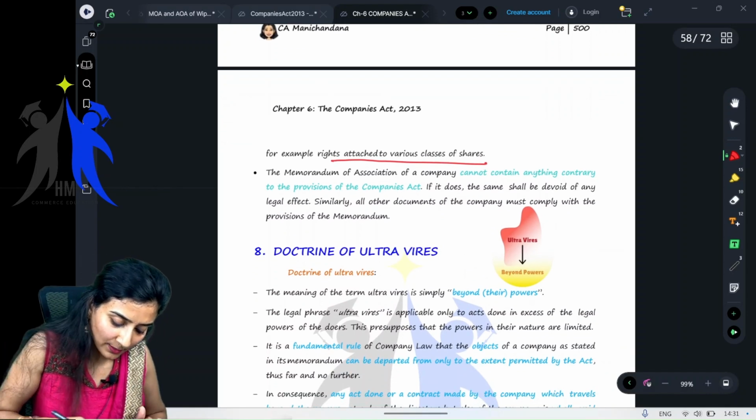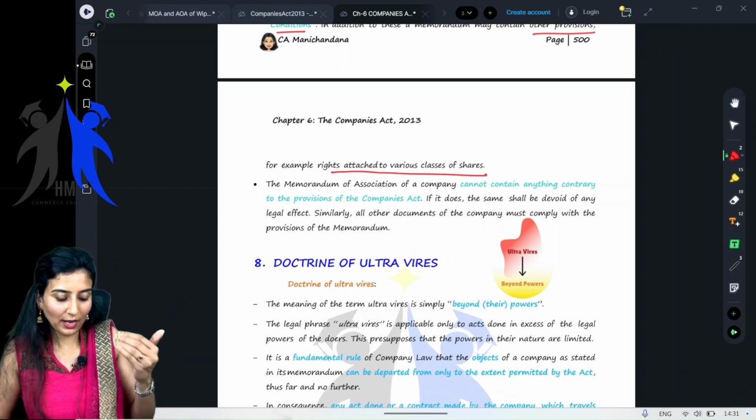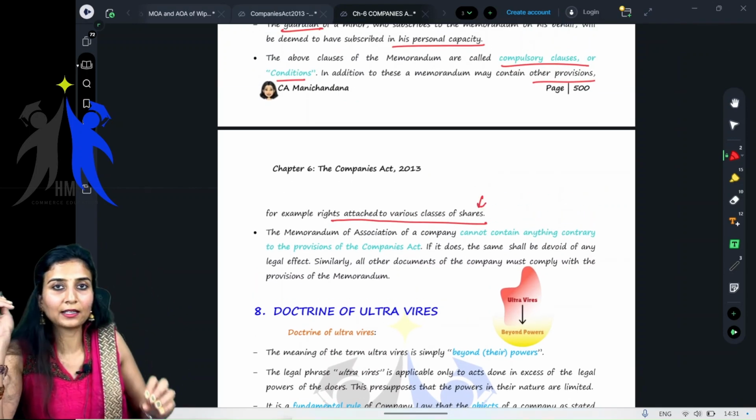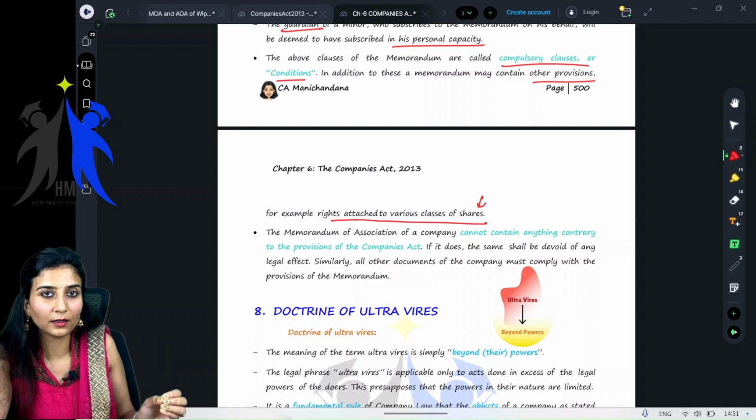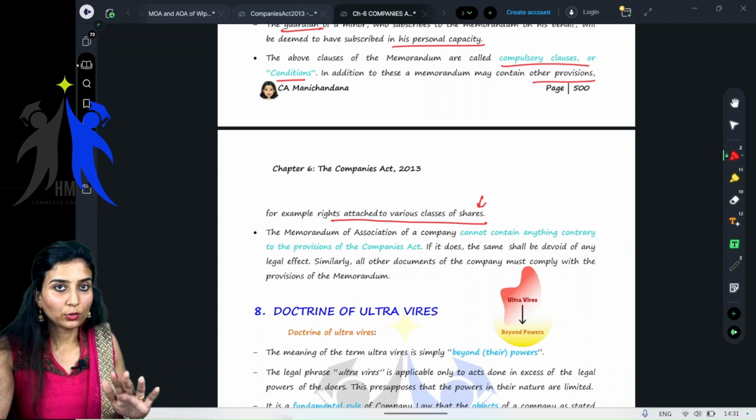Next, the memorandum of association of a company, usually it is the same. And if you have to add, for practical purposes, there are other things also which we will include in the memorandum of association, which you can do.